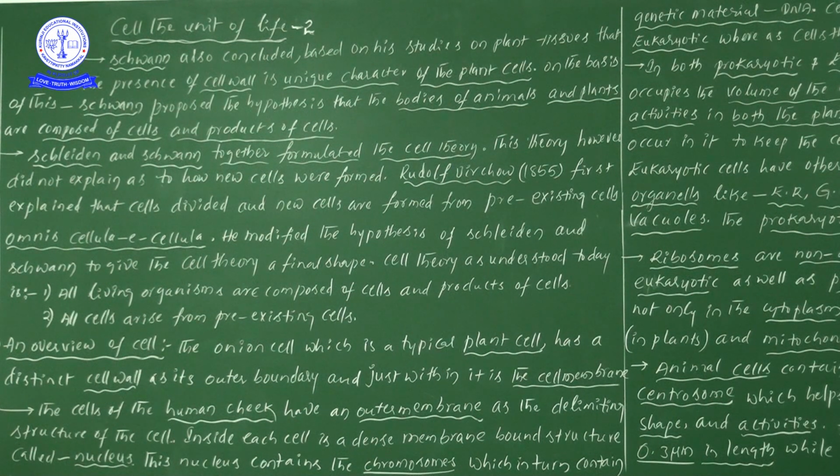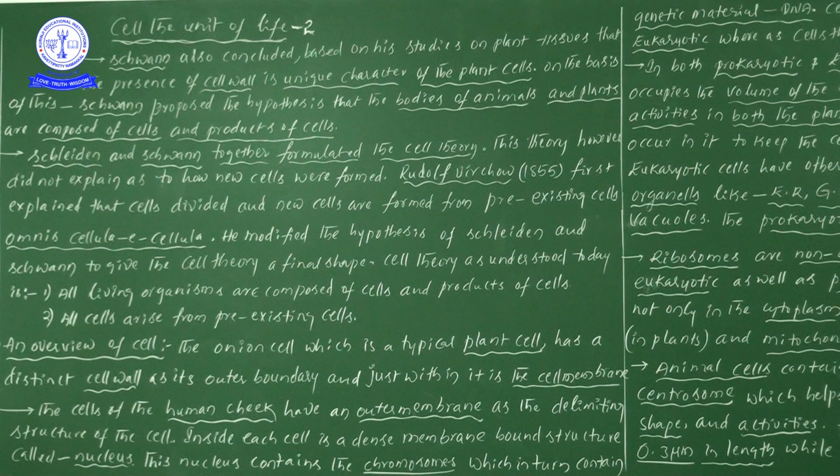One botanist and another zoologist experimented on plants as well as animals, so they proposed the cell theory. They proposed the cell theory, but what is the point? How the formation of new cells takes place, they didn't explain. They observed that new cells were forming, but how these new cells were formed they didn't observe or explain at the time.